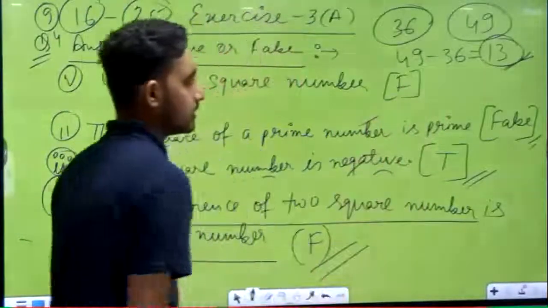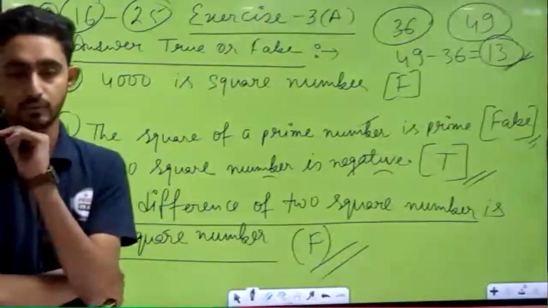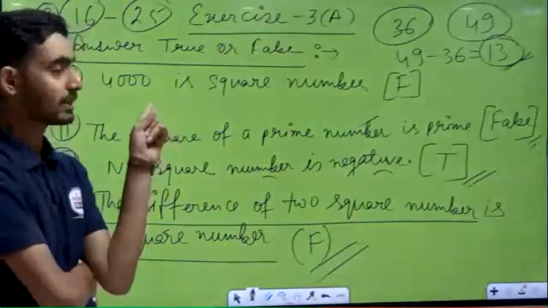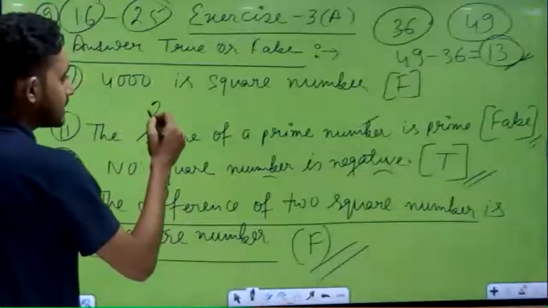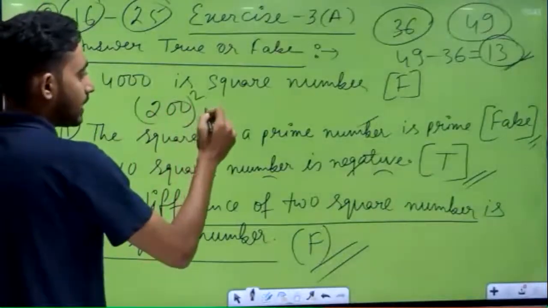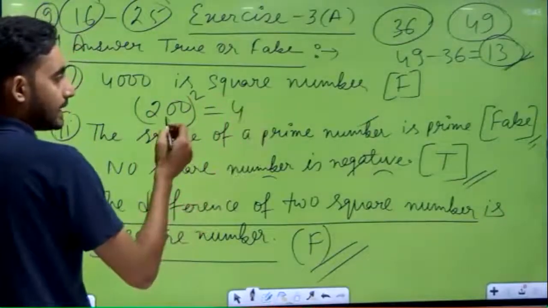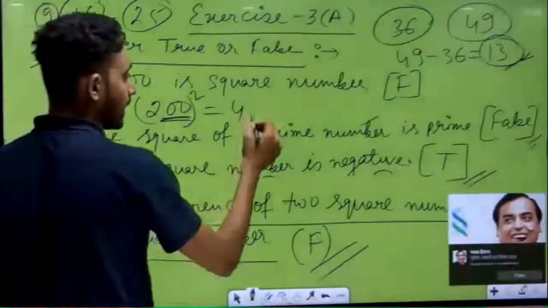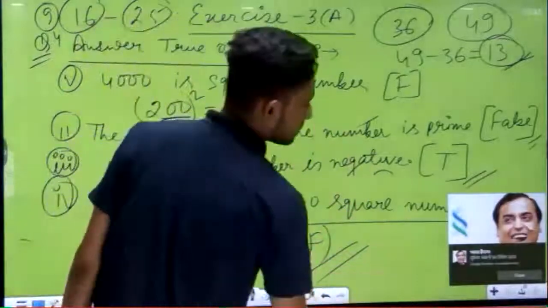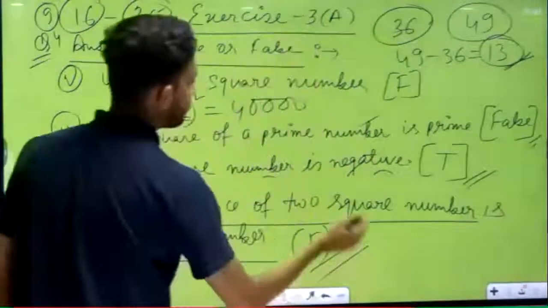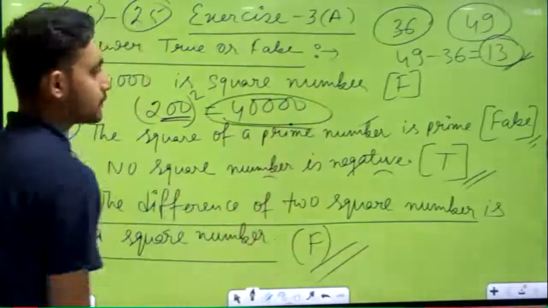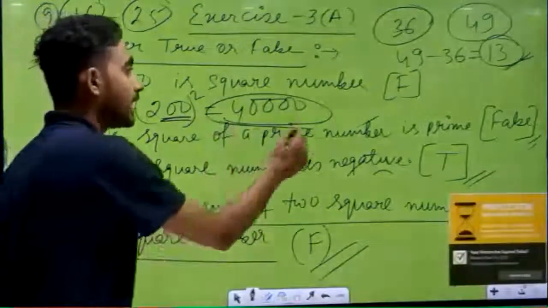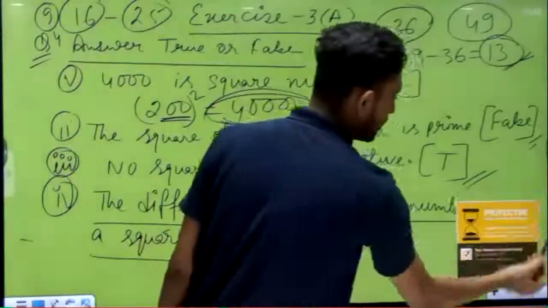How, Ayush? 200? No. The square of 200 is 4000, no? 200 square is equal to how many? 200 square means square of 2 is 4 and how many 0s? 4 zeros will be there. 1, 2, 3, 4. Okay. How many 0s? This is 4 zeros. That means this is your 40,000. This is your 40,000.